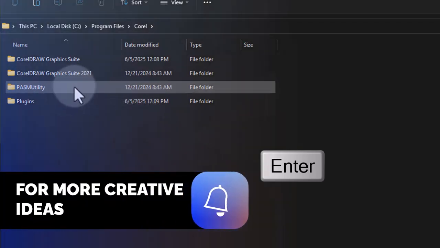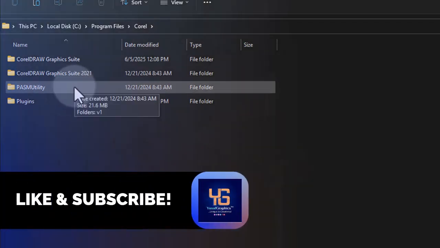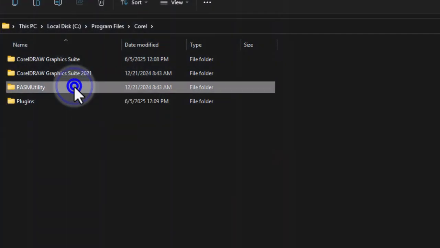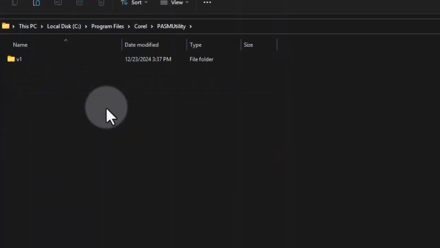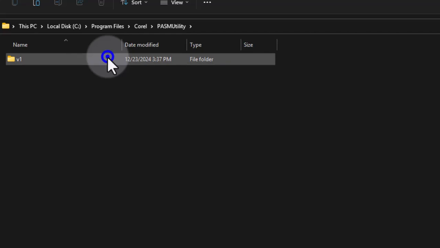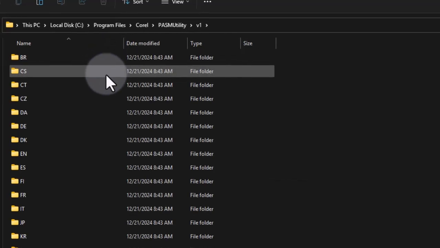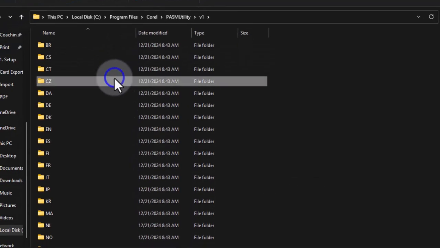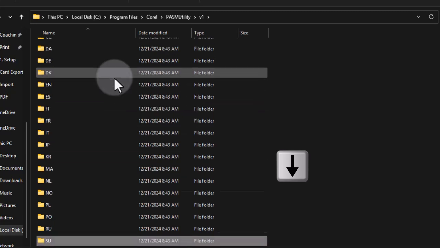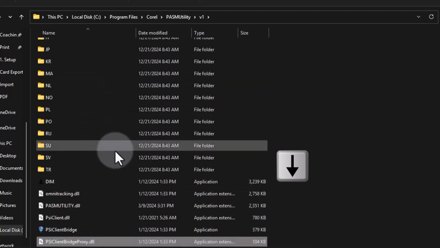So you look at this PAM utilities, you click on it. So this V1, double click on it, and scroll down. Can you see that there's a file here?